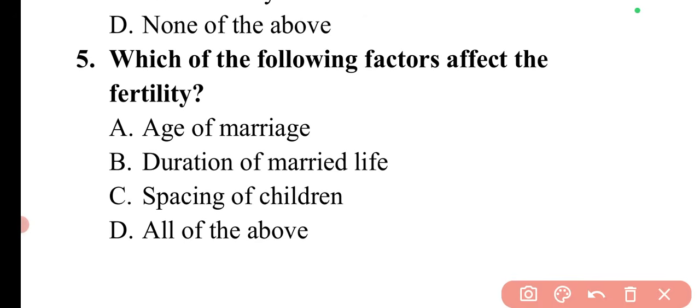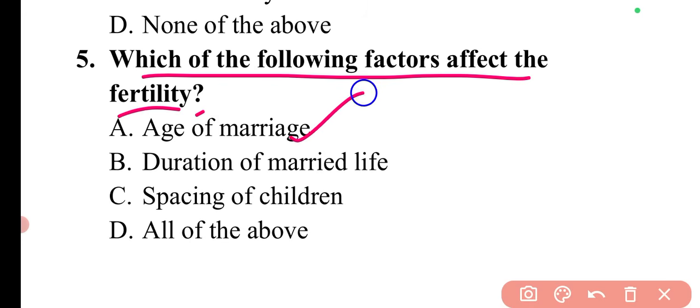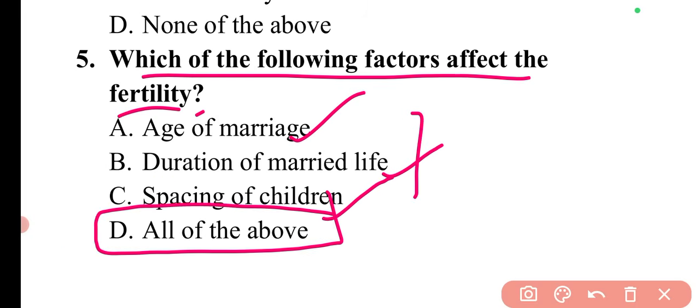Next question is, which of the following factors affect the fertility? The different factors that affect fertility include age of marriage, duration of married life, and spacing of children. So these all are the factors that affect fertility. So here option D is correct.